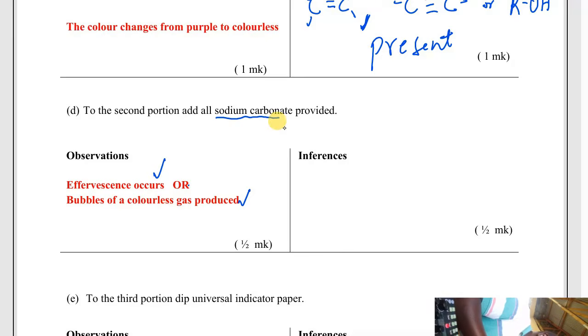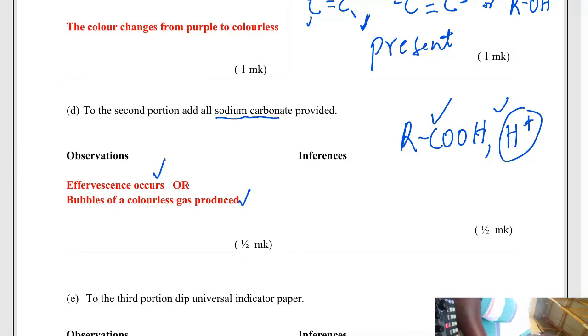Now, the answer is supposed to be either RCOOH, standing for organic acid, like methanoic acid or propanoic acid, or H+ hydrogen ion present. This one stands for acids. Now, which one are you going to put here? It depends on the question.